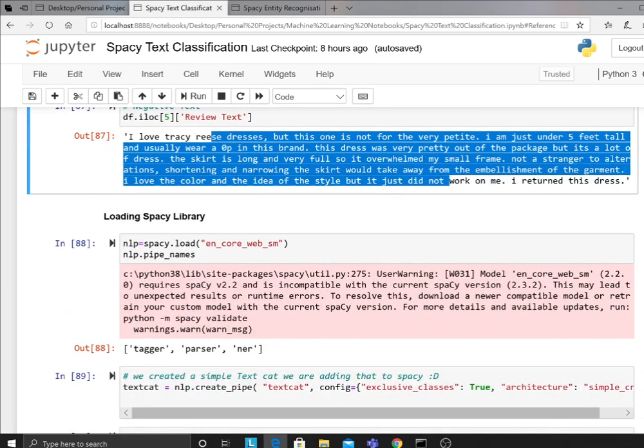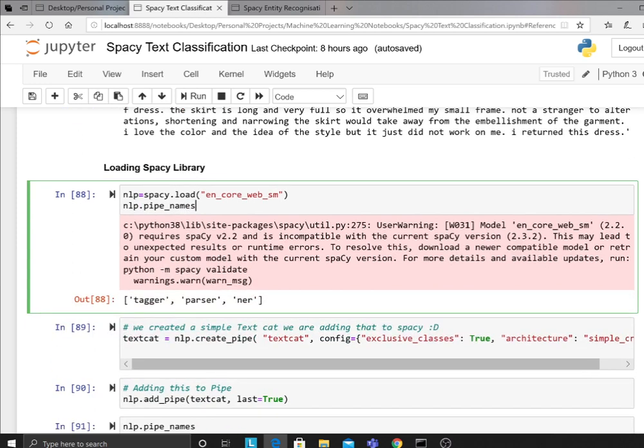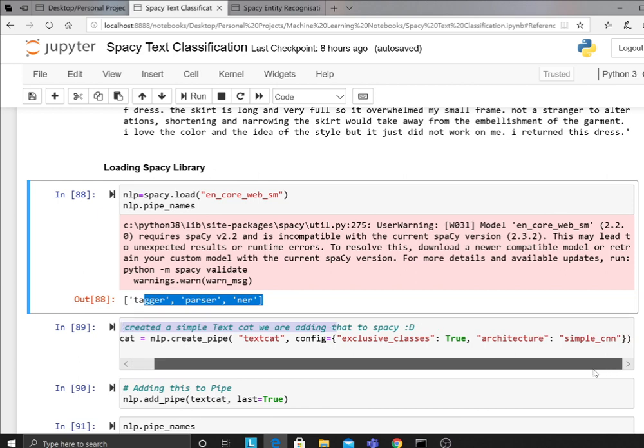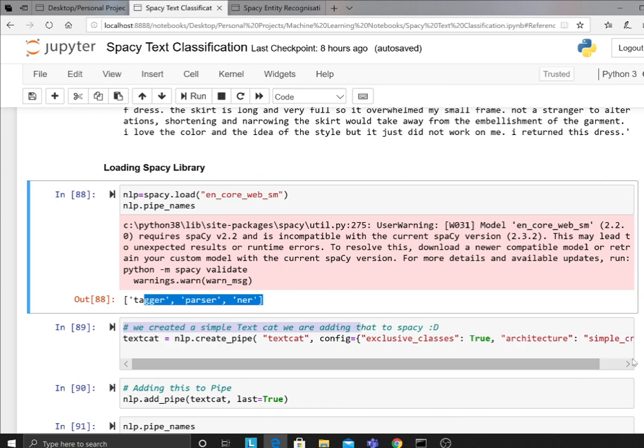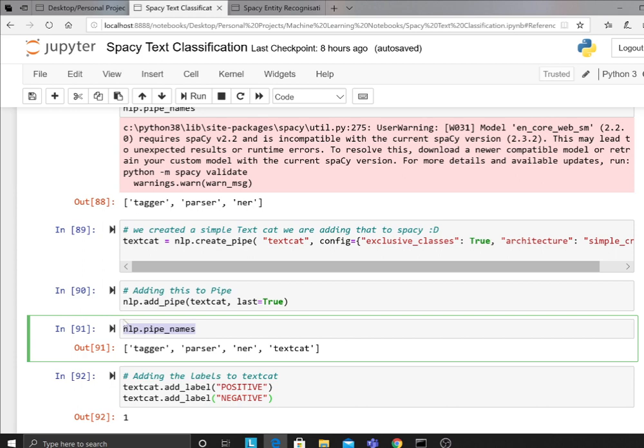Now what I'm doing is loading the en_core_web_sm model. That's the default. You could download this model as well. It's spaCy. Right now I'm trying to add a model in this one. So I'm saying nlp.create_pipe, and we give it a name, textcat, with a config. You could provide this config architecture, simple_cnn. So we are using a convolutional network, and we are saying, add it to my pipeline. So we are creating a pipe. Once we print nlp.pipe_names, it's going to be there. So we did add that.